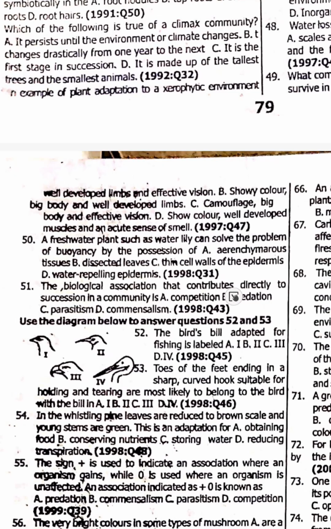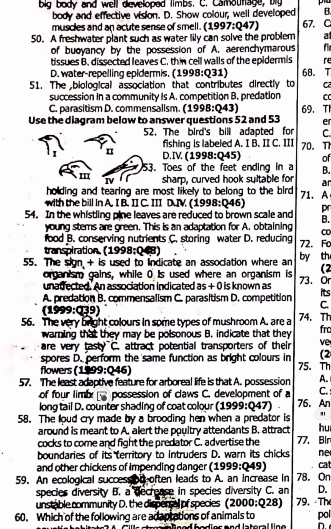51. The biological association that contributes directly to succession in a community is competition, option A. 52. The bird's bill adapted for fishing is labeled the one for fishing. They don't need to tell you, like duck fowl, it's a big fish bill. 53. Toes of the feet ending in a sharp curved hook suitable for holding and tearing is going to be for 53. 53 is option B.